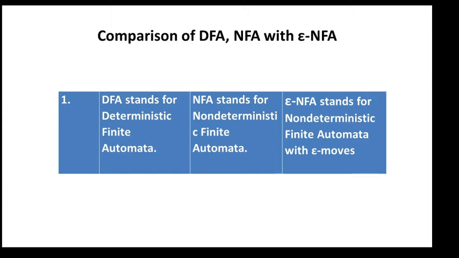In the previous sections, we already discussed what the DFA is, the mathematical representation of the DFA and NFA, and how to convert an NFA to a DFA, and an NFA with epsilon moves to a DFA. All those things we discussed in the last chapter. In this session, we are going to discuss the comparison of DFA, NFA, and epsilon NFA.